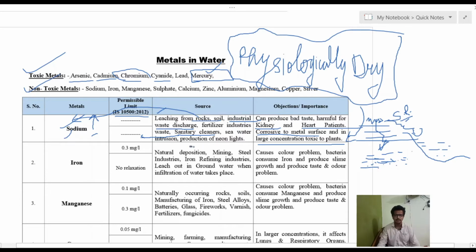Then sodium is used for the production of neon lights. And one more thing, the seawater intrusion. If seawater intrudes into a water body, then that will cause an increased level of sodium.